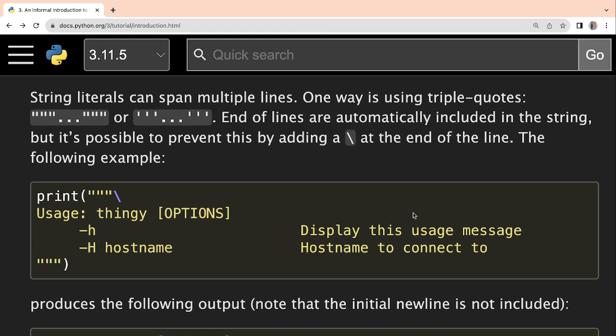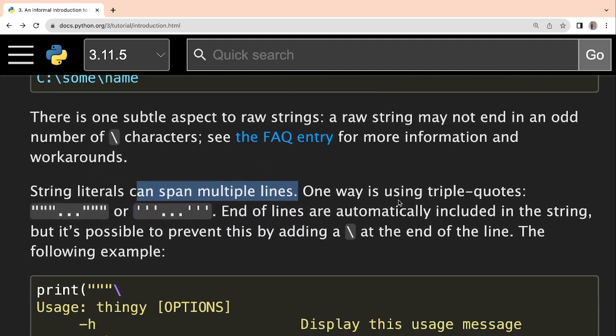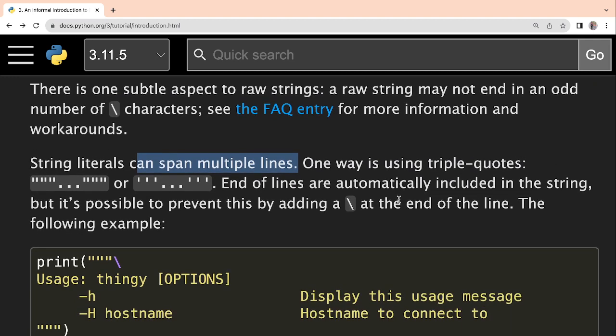Now another thing is, string literals can span multiple lines. Till now, whatever examples are mentioned here, and whatever examples I have shown you in the terminal, we did not consider any string spanning multiple lines. Everything was a one-line string only.